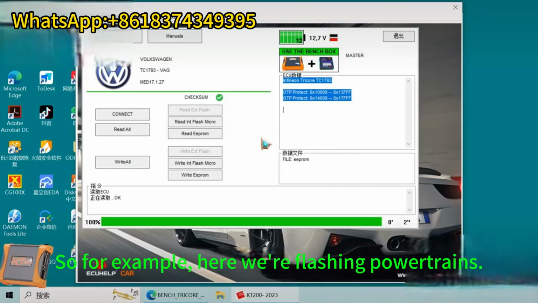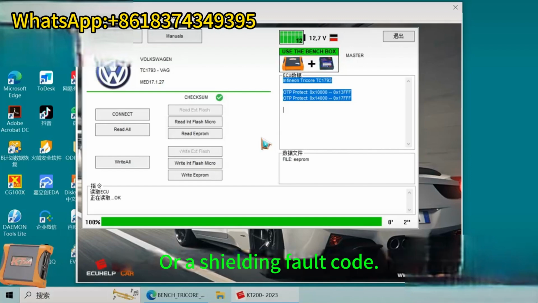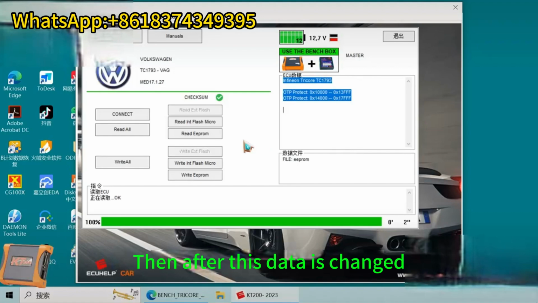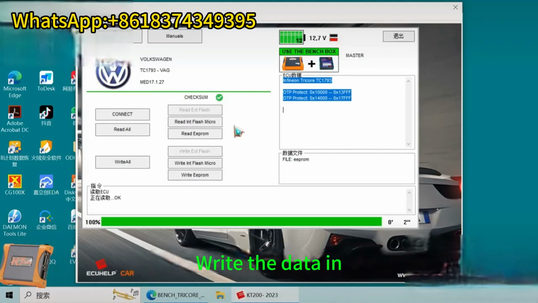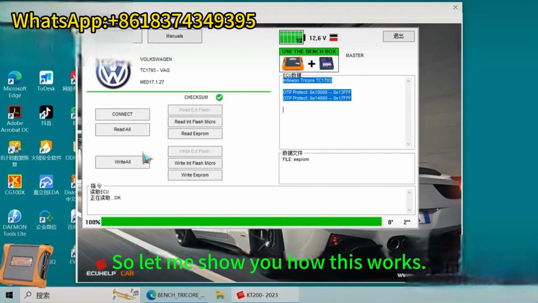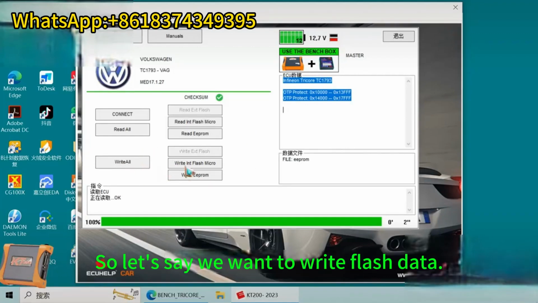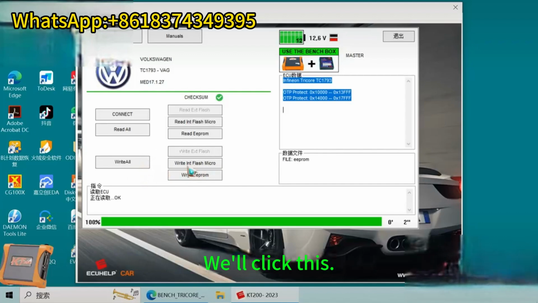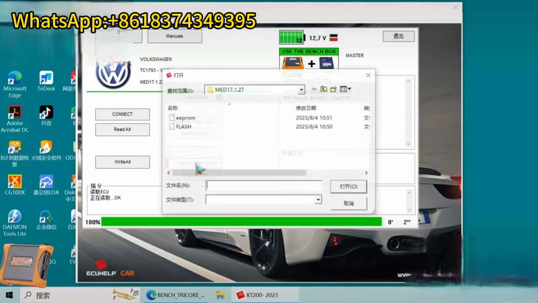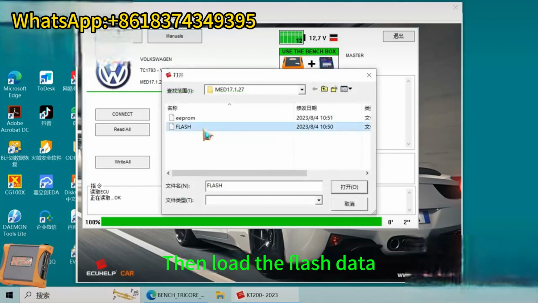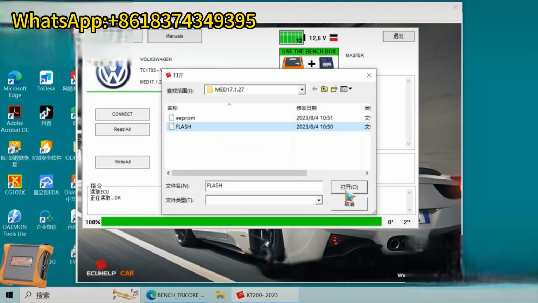After reading this data, what can we do? For example, here we can fix a flash power fault, cancel the anti-theft, repair data, and so on. Then after this data is changed, we can also use this device to write the data in. So how is it written? Let me show you how this works. Let's say we want to write flash data. We'll click this. Then load the flash data. Open.